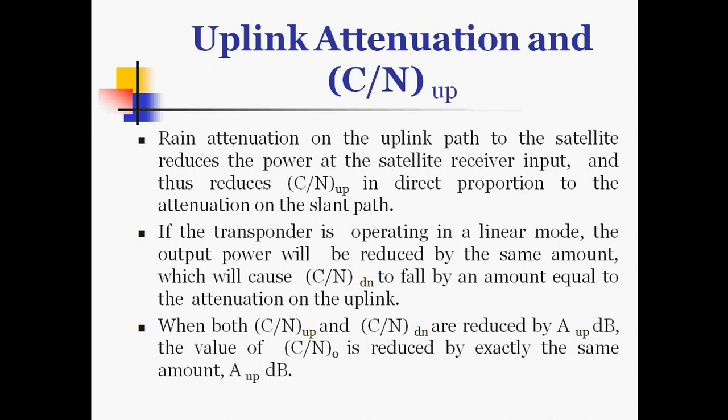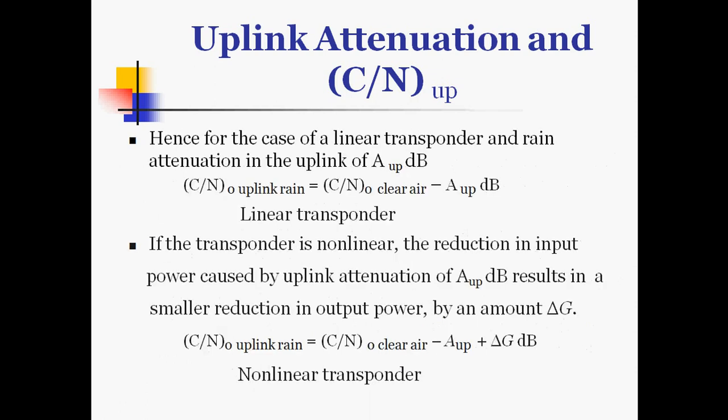When both C by N up and C by N down are reduced by A up dB, the value of C by N overall is reduced by exactly the same amount, A up dB. Hence, for the case of a linear transponder and rain attenuation in the uplink of A up dB, we can define the carrier to noise ratio overall for uplink rain as equal to C by N overall in clear air minus A up. This is for a linear transponder.